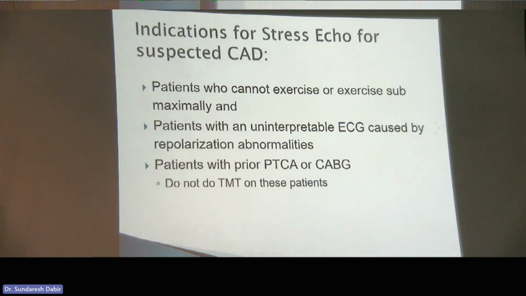When do you do stress echoes in general for patients with CAD? Patients who can't exercise or they exercise submaximally on a treadmill. Maybe they have some orthopedic or neurologic issues. Patients who you send for their TMT, their ECG, but it's not suitable for a treadmill test because of repolarization abnormalities or whatever. And you know what? Please, guys, this is especially for the residents here, don't do treadmill testing for patients with prior PTCA or CABG. It's a lousy test in those patients. So don't do TMT for these patients. Do an exercise stress echo for such patients if they're able to, please. The utility of TMT in these patients is very limited.